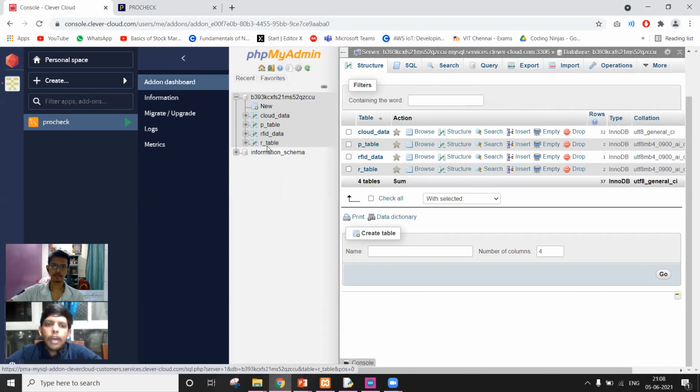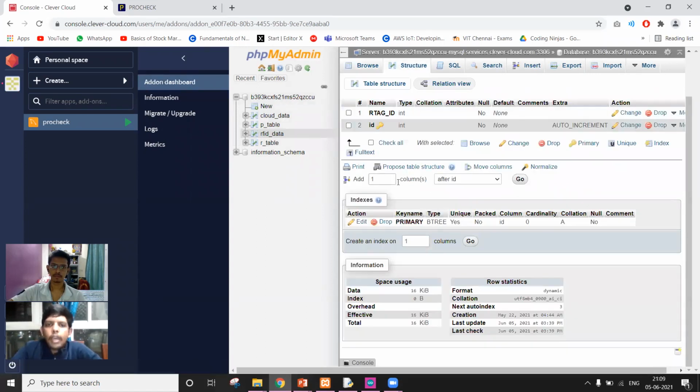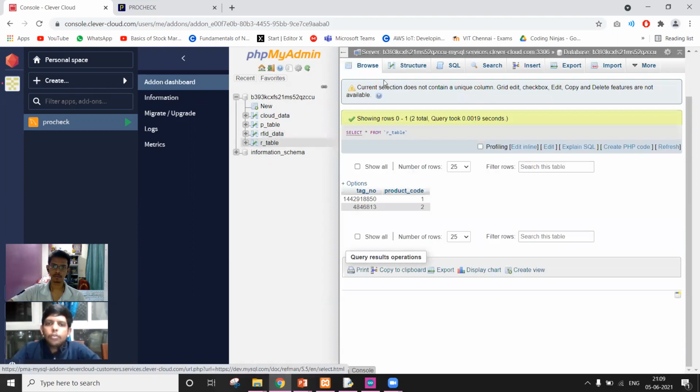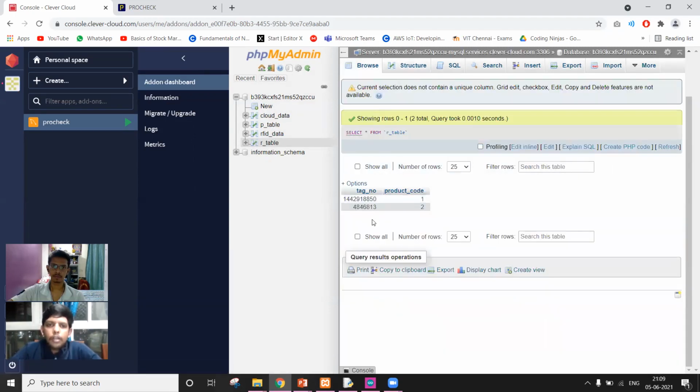Starting with the RFID data, suppose you scan an RFID tag. The value gets stored as the RFID tag ID, and it's given an ID as a primary key. Then this value gets mapped to a particular ID in the R table. These have predefined tuples which have the RFID code and the RFID tag, then the tag number. So it gets assigned to a particular tag number.